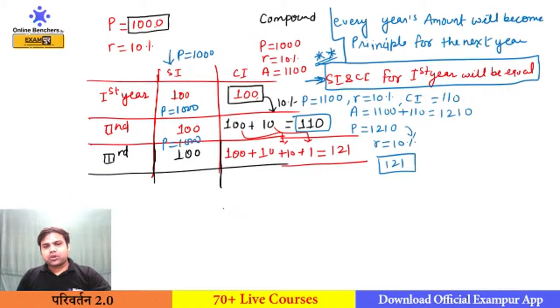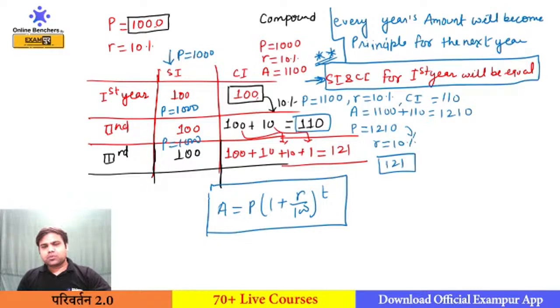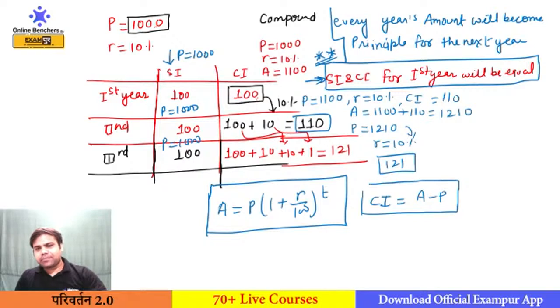Now, if you want to know the formula in compound interest, the formula for amount is principal into 1 plus r upon 100 to the power t, where P is your principal, A is your amount, r is your rate of interest, and t is your time. And if you want the formula of CI, CI will be amount minus principal. We will not use the formula of CI here. We will calculate the amount and subtract the principal from the amount, and we will get the CI.